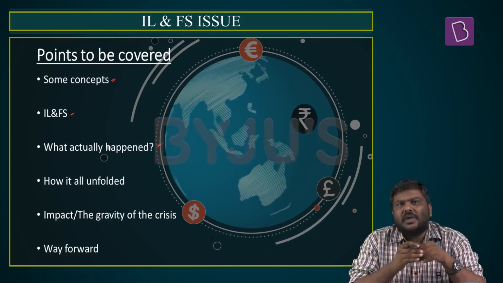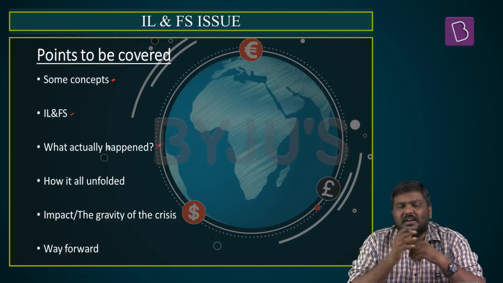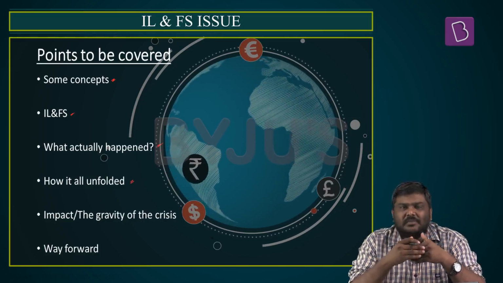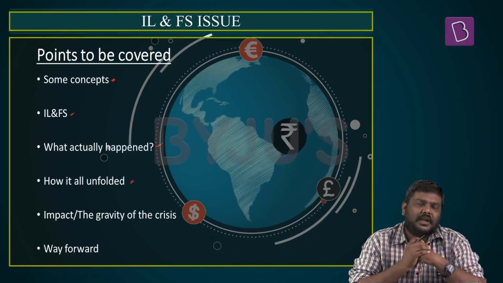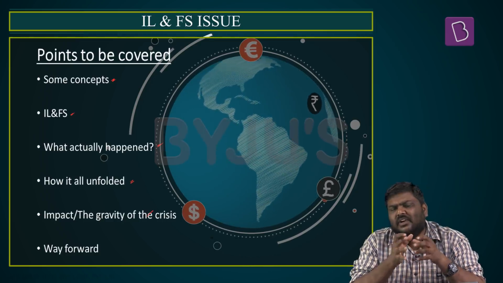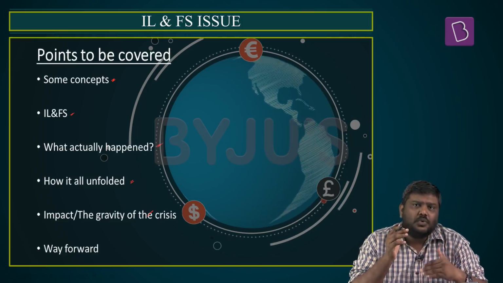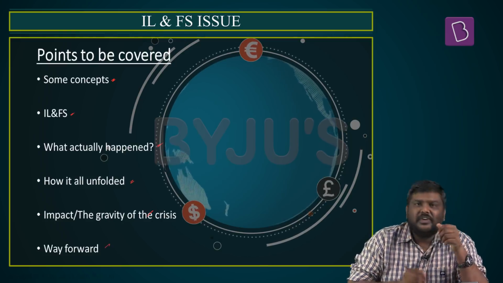Third, what actually led to this particular crash in the finances of the IL&FS? What actually has happened in the last 1 month? How the situation or the scenario unfolded in the Indian market? Then, what is the gravity of this particular situation? What will be the impact of this particular issue on the overall Indian economy? And finally, what is the way forward?